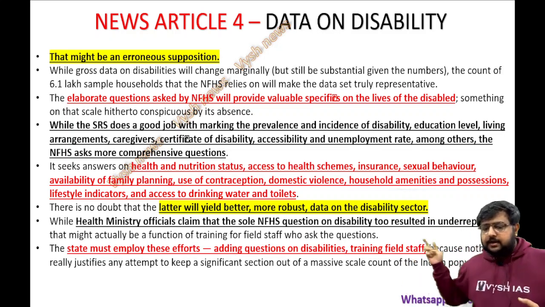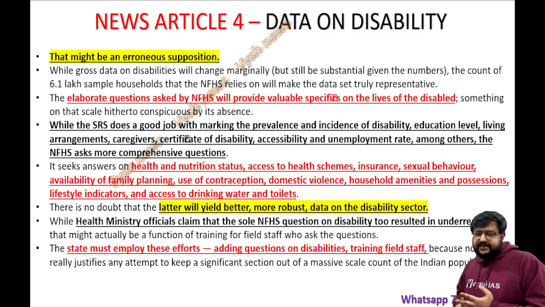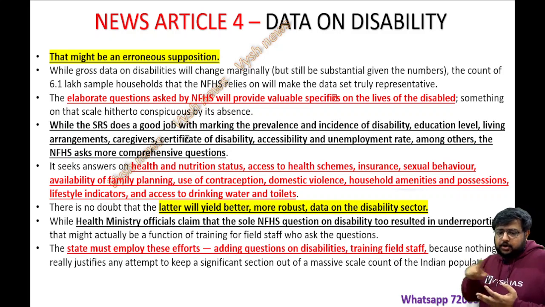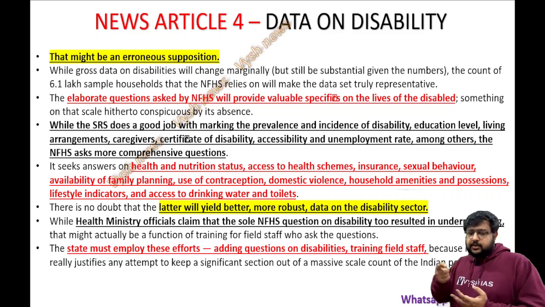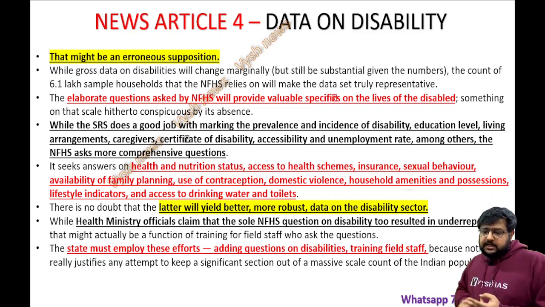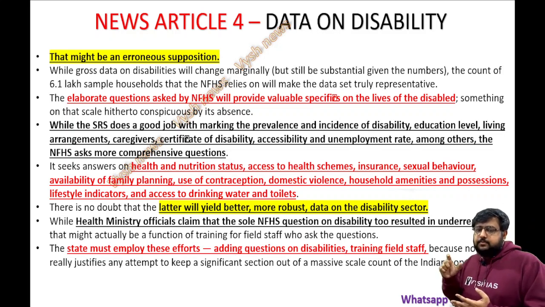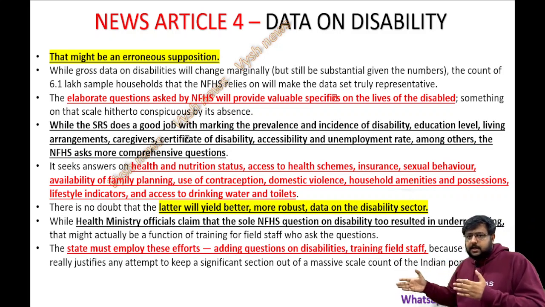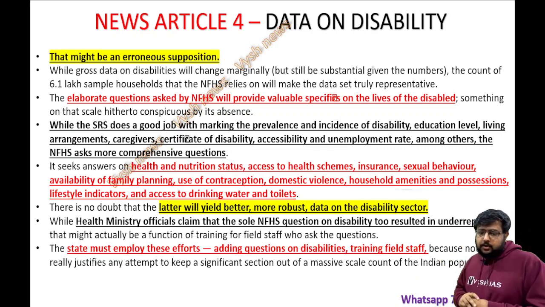If you see the first one, the black underlined one, while the SRS does a good job with the prevalence and incidence of disability, education level, living arrangement, caregiver, certificate of disability, the NFHS asks more comprehensive questions. In the next line in red, it seeks answers on health and nutrition status, access to health schemes, insurance, sexual behavior, availability of family planning, use of contraception, domestic violence. So you see the depth of the questions in the National Family Health Survey, which is now removed. That is the issue. There is no doubt that the latter, the second one, yields better, more robust data on the disability sector.